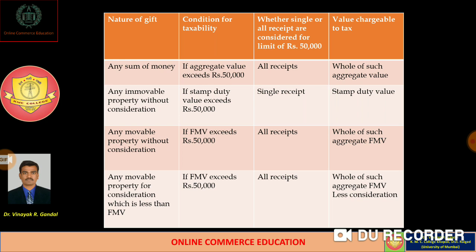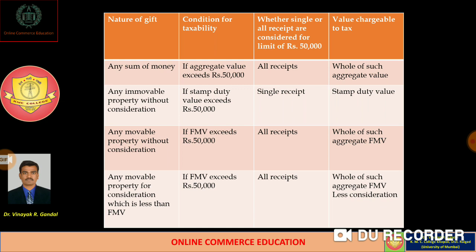And the last provision, any movable property received for a consideration which is less than fair market value, if the fair market value exceeds rupees 50,000, then the aggregate fair market value minus the consideration is chargeable to tax under the head of income from other sources.